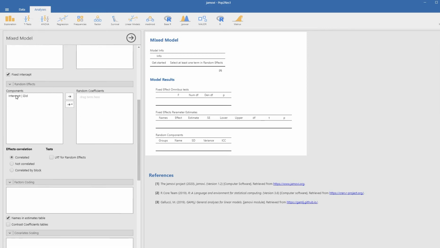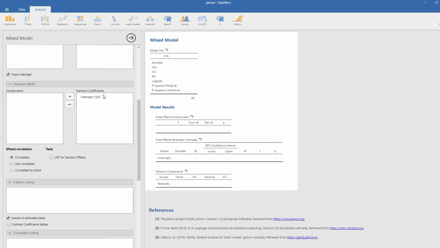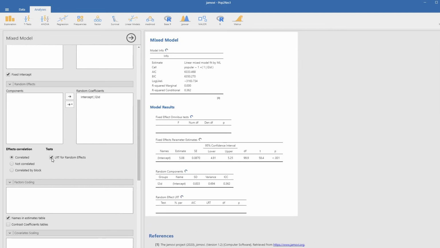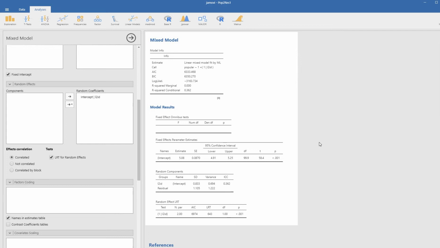We'll scroll down and then move under random components. We'll move the intercept over to the box that says random components, and now you can see things start filling in. And then if I want a likelihood ratio test for the random effects, I can click on that as well.